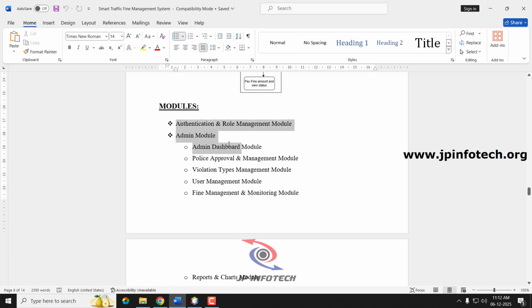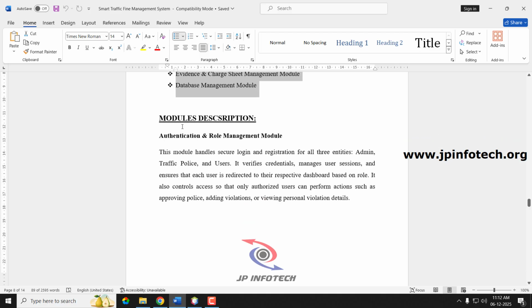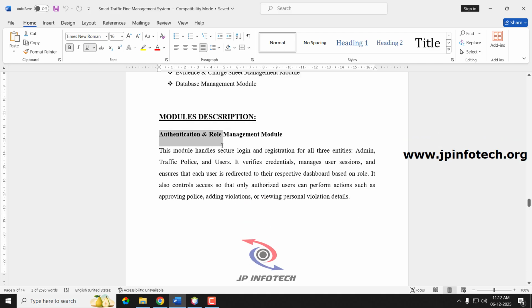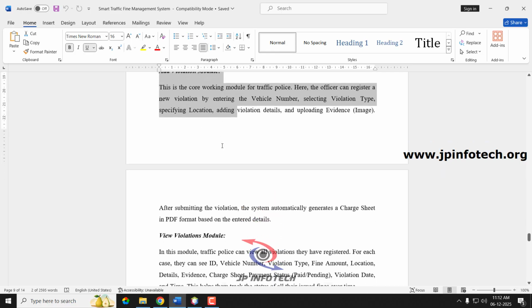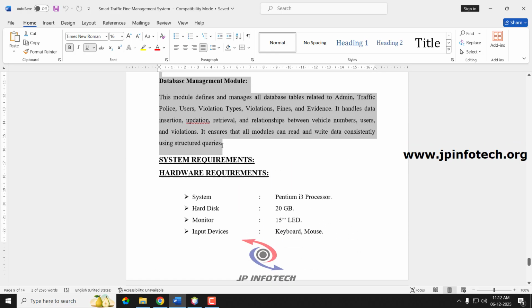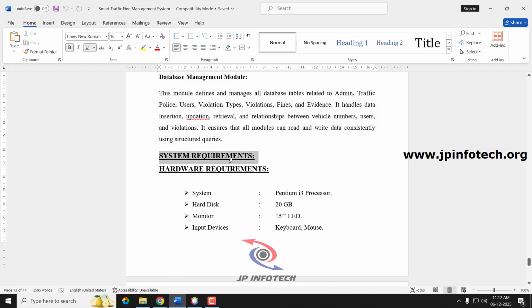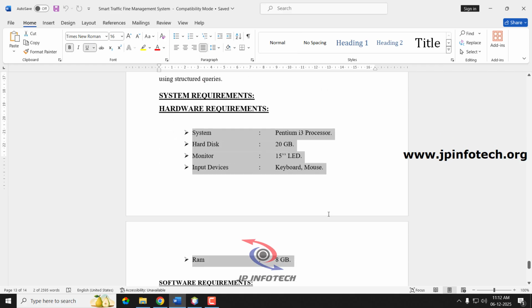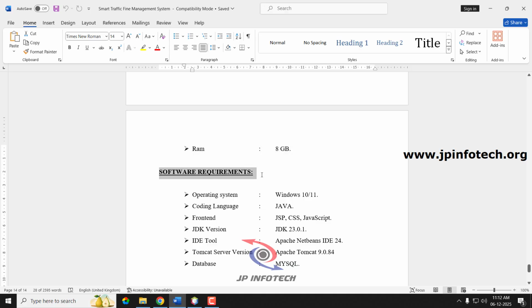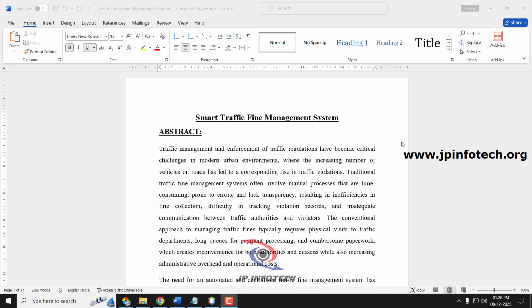This shows the modules and sub-modules of the project. This is the module description, which describes in detail each module and the functionality of the complete project. Coming to the system requirements, these are the minimum hardware requirements for the project. And coming to the software requirements, this project can be executed on Windows 10 or 11. The coding language used is Java, with frontend content in CSS and JavaScript. JDK version is JDK 23.0.1. IDE tool is Apache NetBeans IDE 24. Tomcat server version is Apache Tomcat 9.0.84. Database is MySQL.